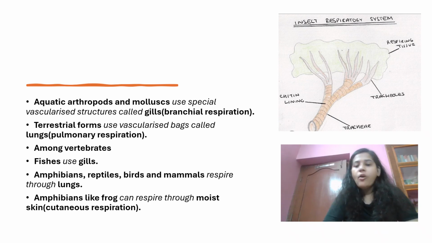Obviously in water and on land, they are going to have different kinds of respiration. So we know when they are on land, they are respiring through lungs. Again, I'm focusing on this fact that respiration by lungs is pulmonary respiration, respiration by gills is branchial respiration. It is a very important piece of information. It comes in as an MCQ in NEET, or it has come in previous years also.